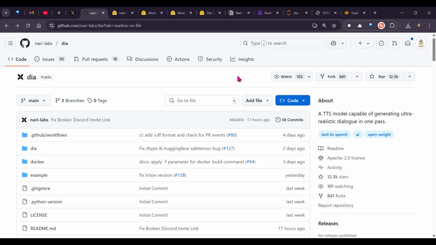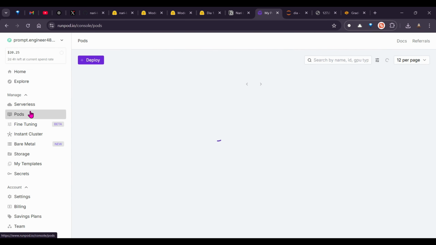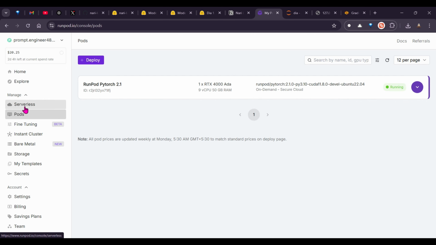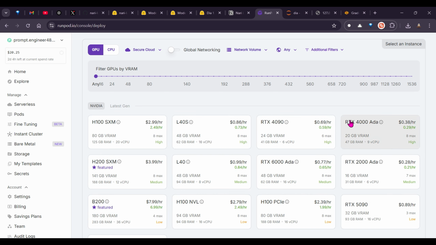I will test this out. But you can always go to RunPod, and you can check out the lower cost one. That should work as well. So if you go to pods deploy, you can check out this $0.38 per hour RTX 4080 20 GB GPU, and this is enough and sufficient for a model like this.